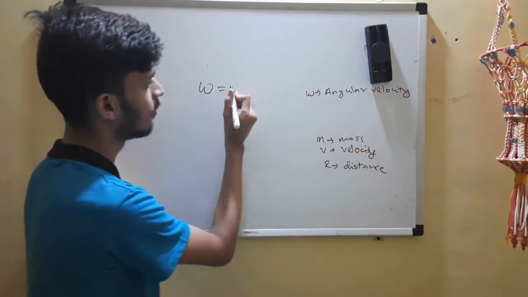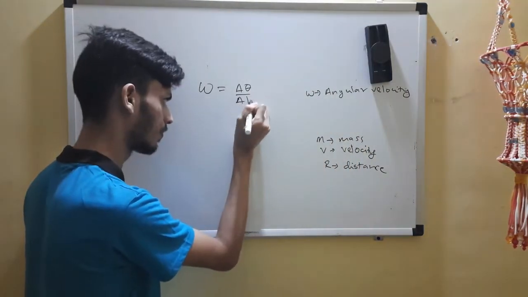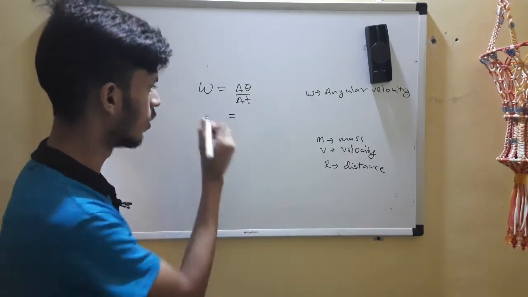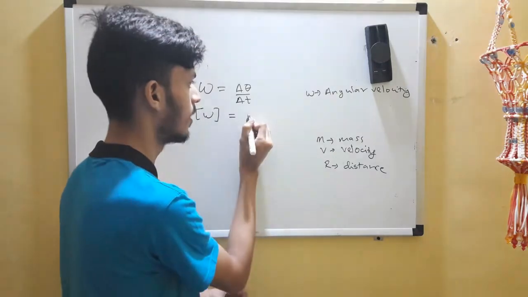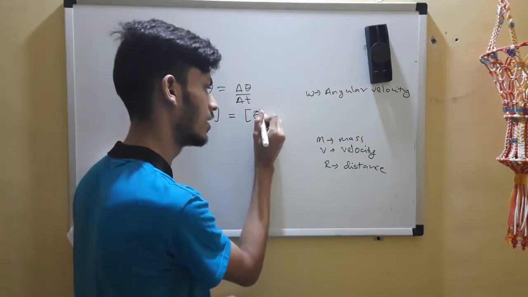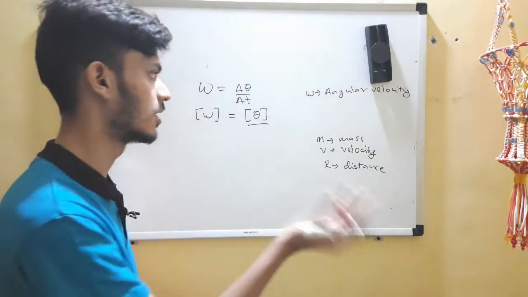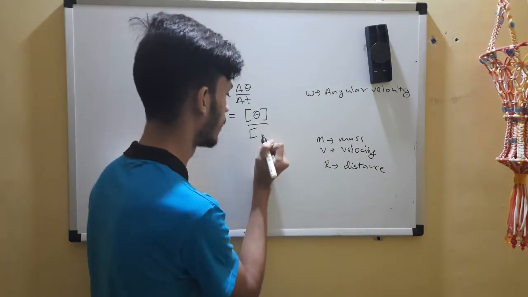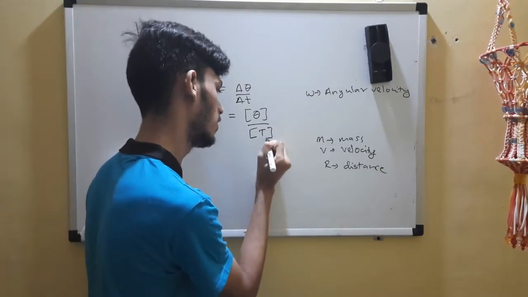So it is actually defined as change in angle by change in time. So we already know how to deal with changes. Changes have the same dimension as that of the quantity. Change in angle means angle. Dimensions of both are same. Change in time will have the dimensions of time.